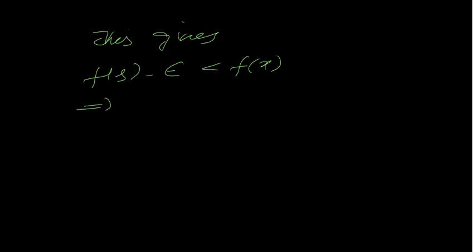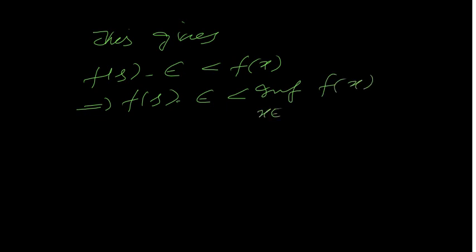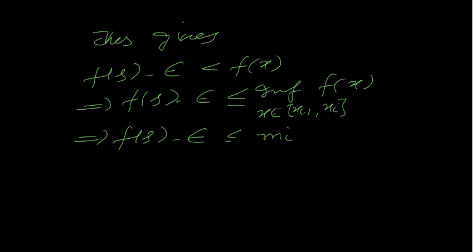So let's take the infimum over x. So f of s minus epsilon, because s is fixed, is less than the infimum of f of x, where x lies in the closed interval x(i-1), xi, so that it's less or equal to, which implies that f of s minus epsilon is less or equal to mi.